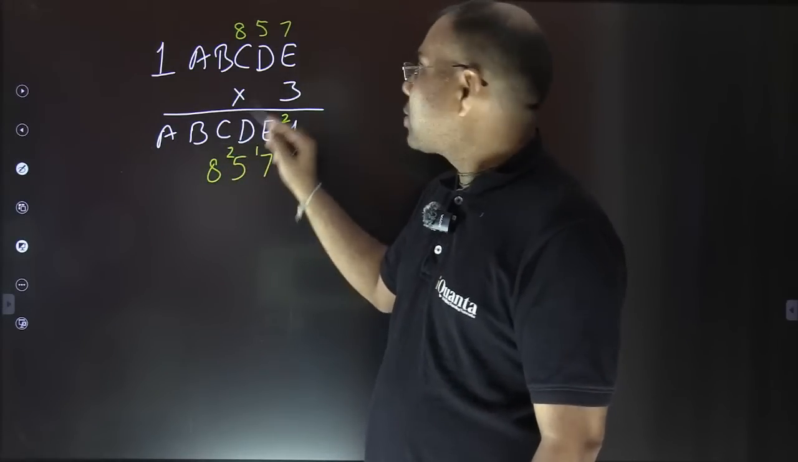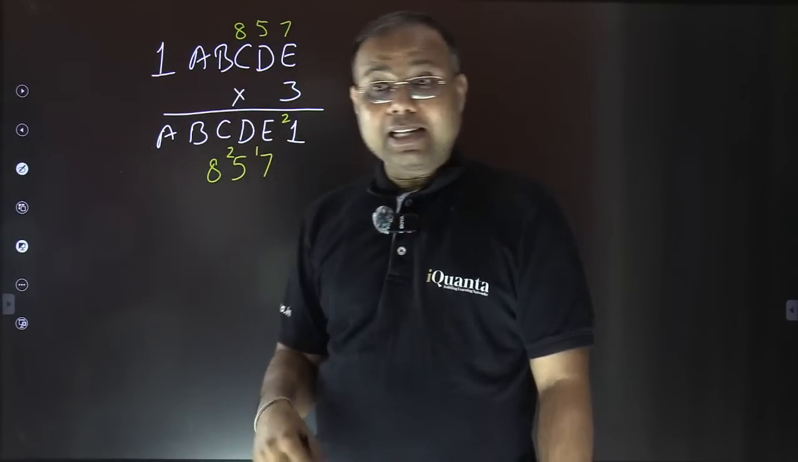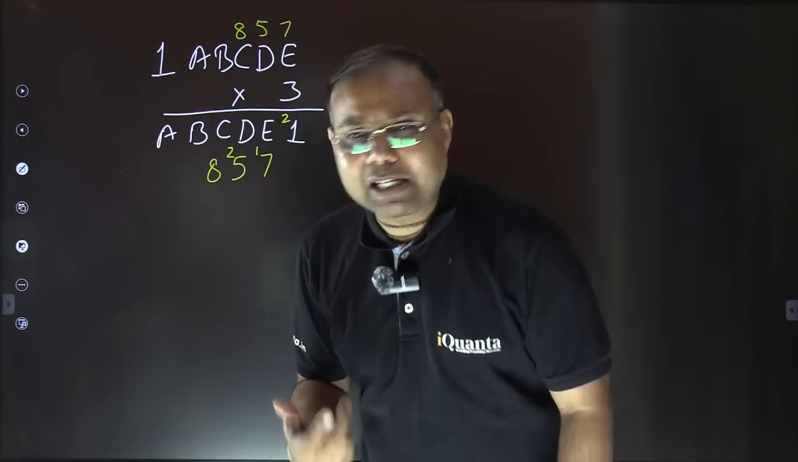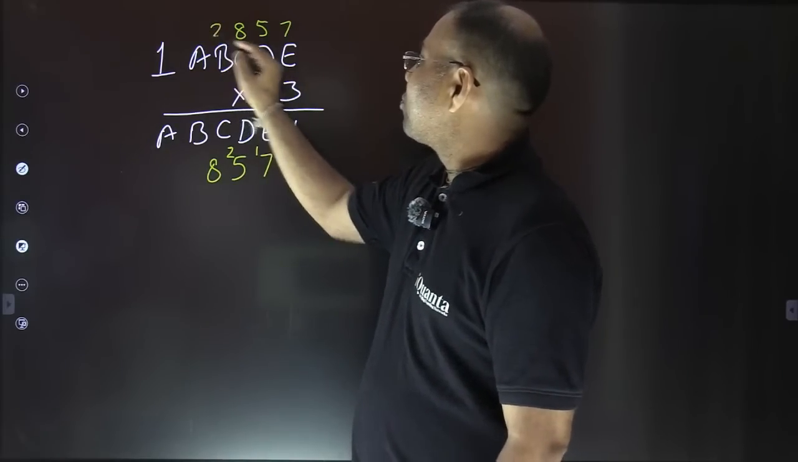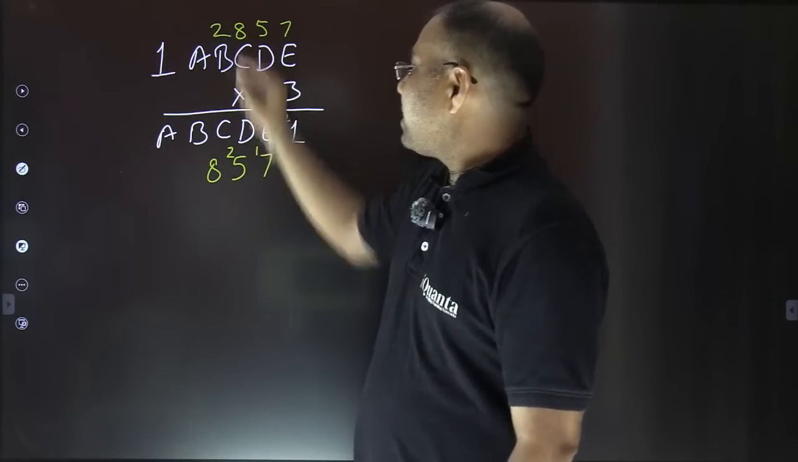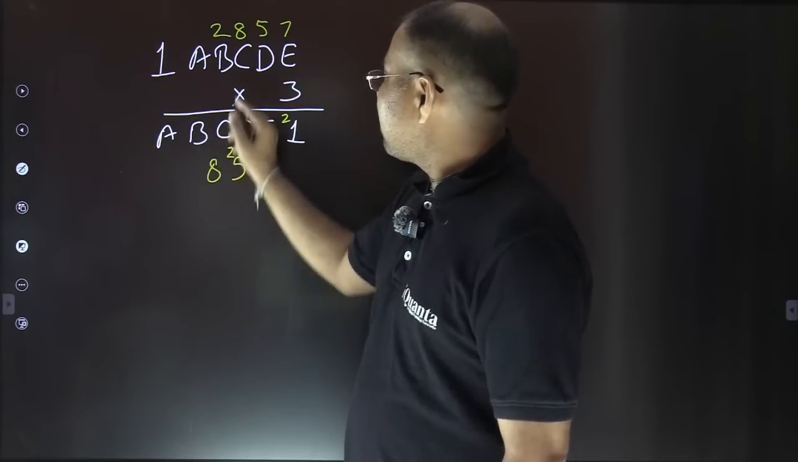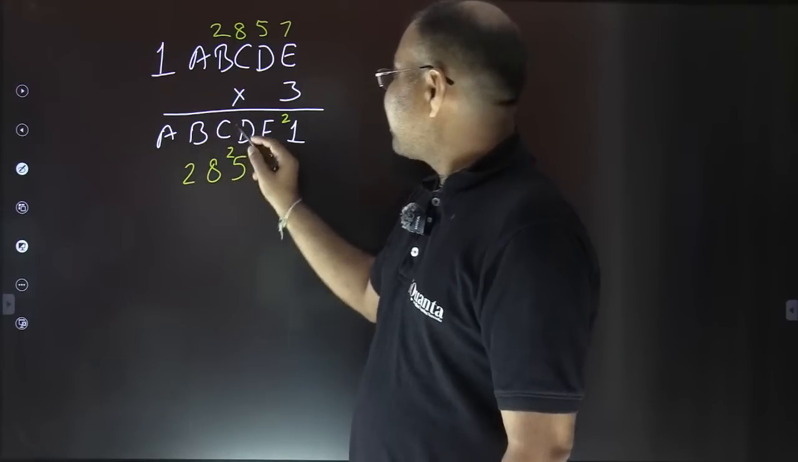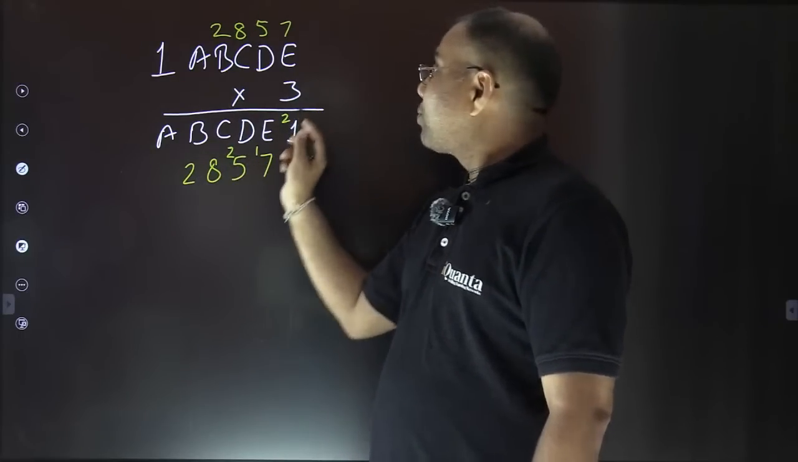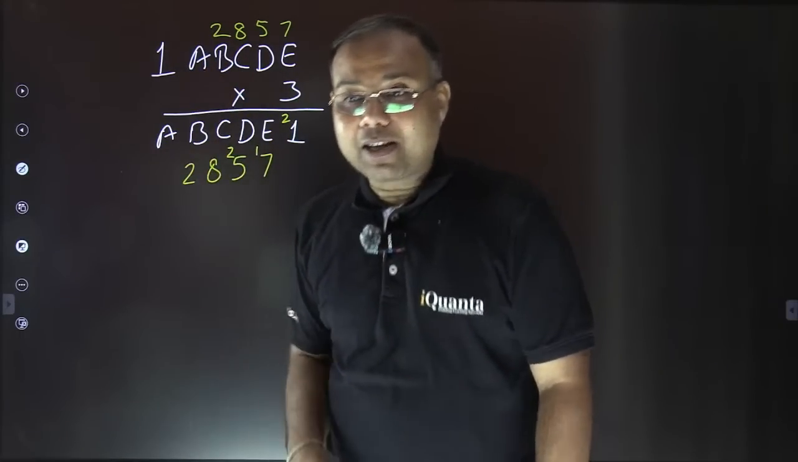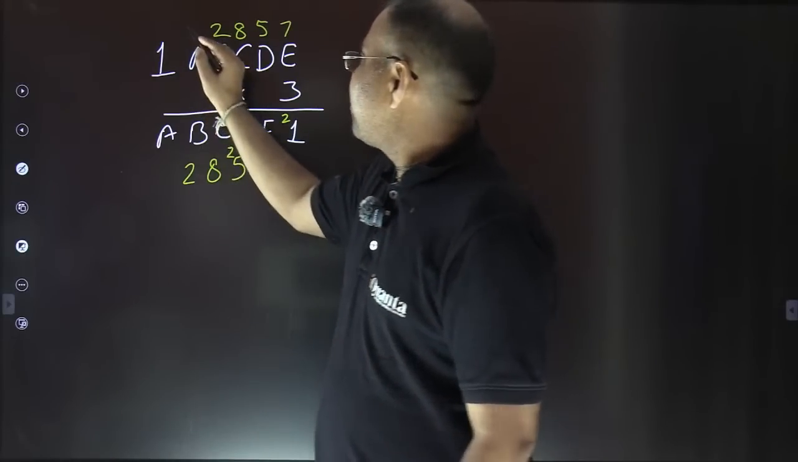So before adding this 2, this 3 times B must end in 6. So 3 को किससे multiply करूं कि 6 में end करे? 2. So 3 2s are 6, 6 plus 2 is 8. So B is 8, so this B is 2, so this B is also 2, and this time there was no carry, right? So 3 को किससे multiply करूं कि 2 में end करे? It is 4, right? So 3 4s are 12.